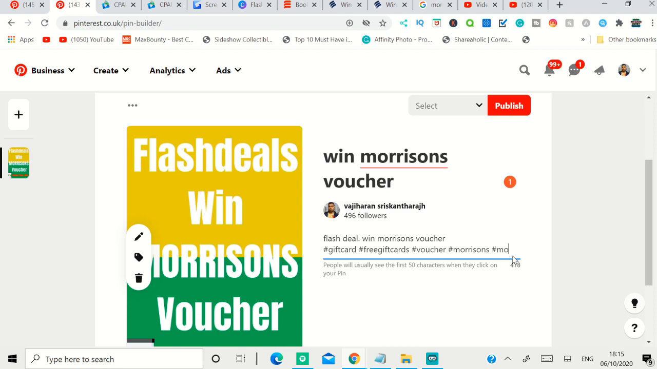Then I can put a little bit. I think you can add up to 50 hashtags inside Pinterest, but make sure how much you can add. After you've done that, this part is done.